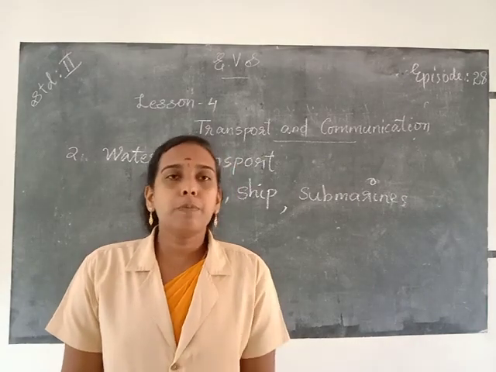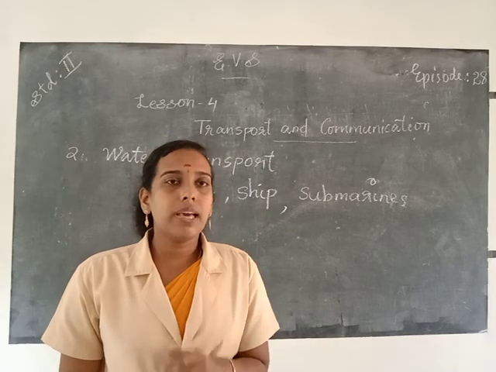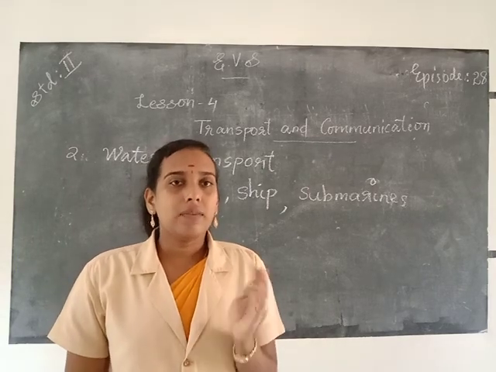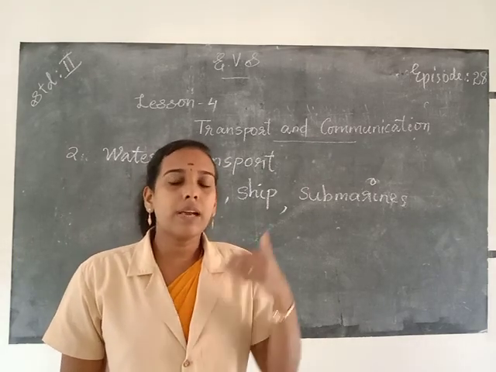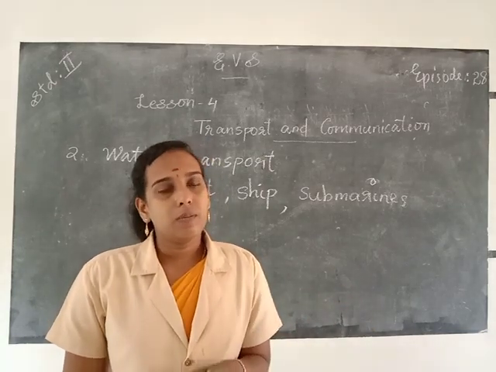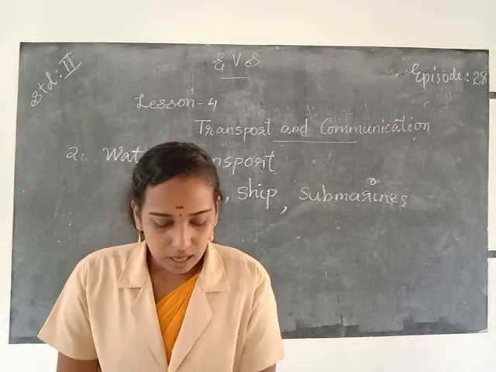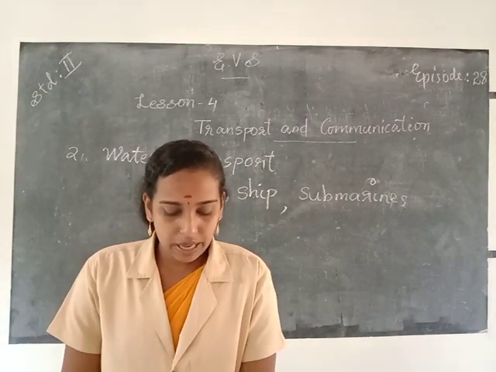So land transport means the vehicles that help us to travel on land, and the vehicles that help us to travel across rivers, lakes and oceans are called means of water transport. The next one is air transport. What do you mean by air transport?